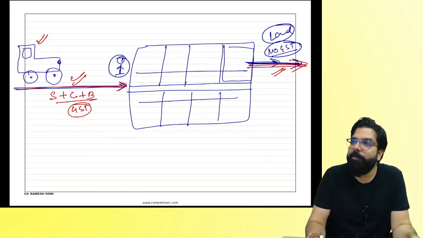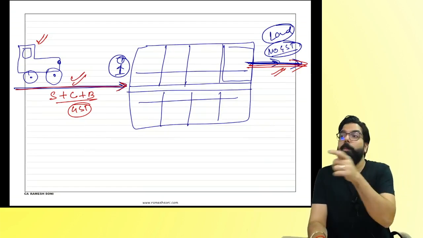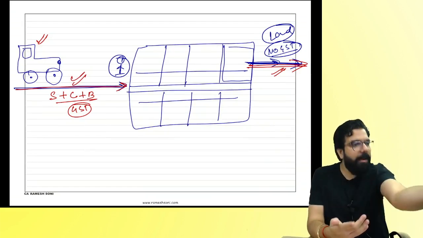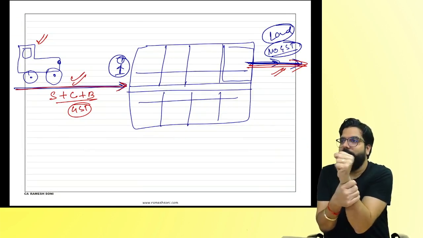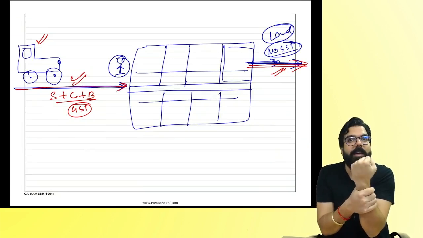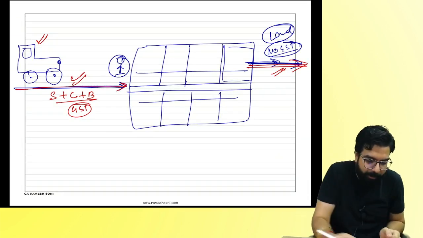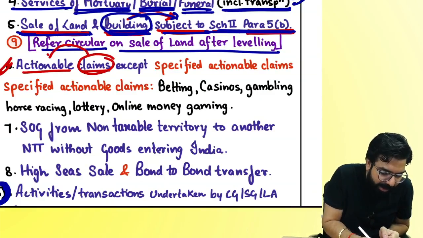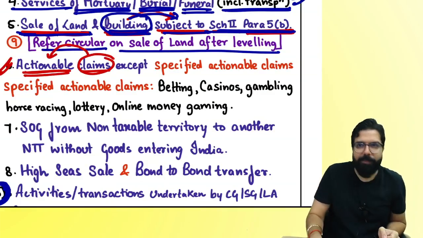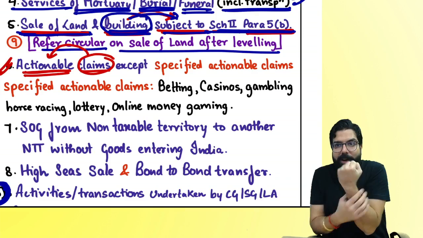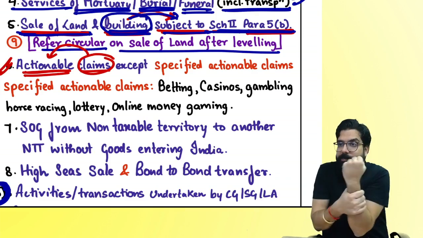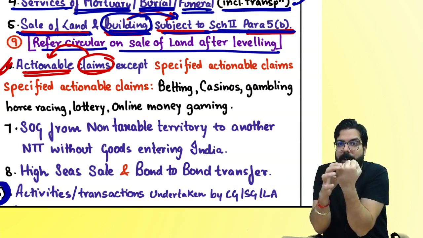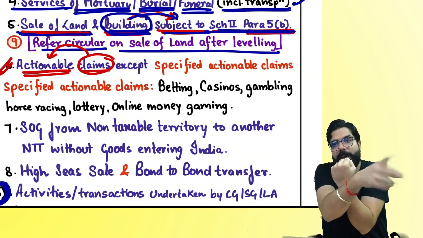People, actionable claim. You remember actionable claim? I have a right to receive arrears of rent. If you don't, you remember, everyone, actionable claim we learned, goods we learned. Actionable claim: a claim for which you can take a person to the court. Correct? I have a right to receive arrears of rent. Is it an actionable claim? If you don't pay, can I take you to the court?